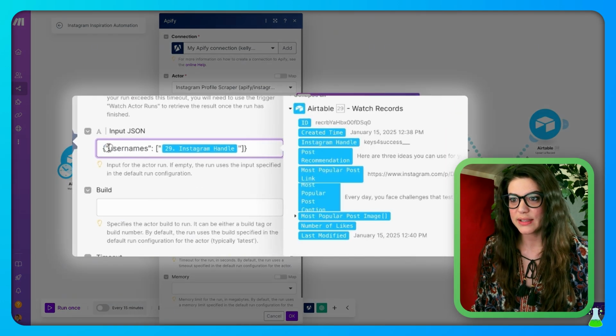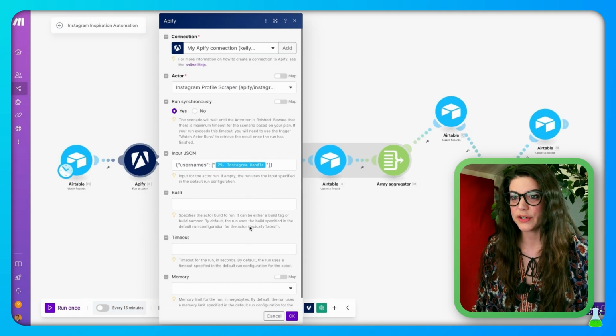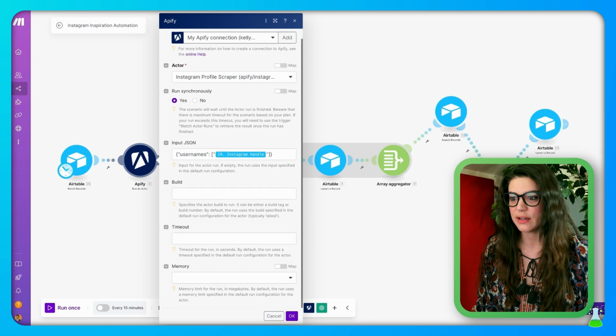You want your squiggly brackets, then you want your quotations, usernames. Make sure that your spaces are correct, and then over here, you're just going to click into here and pull from your first Airtable the Instagram handle. So you'll select that. It'll be right here at the top. All right, so our first Apify module is created and ready to go.